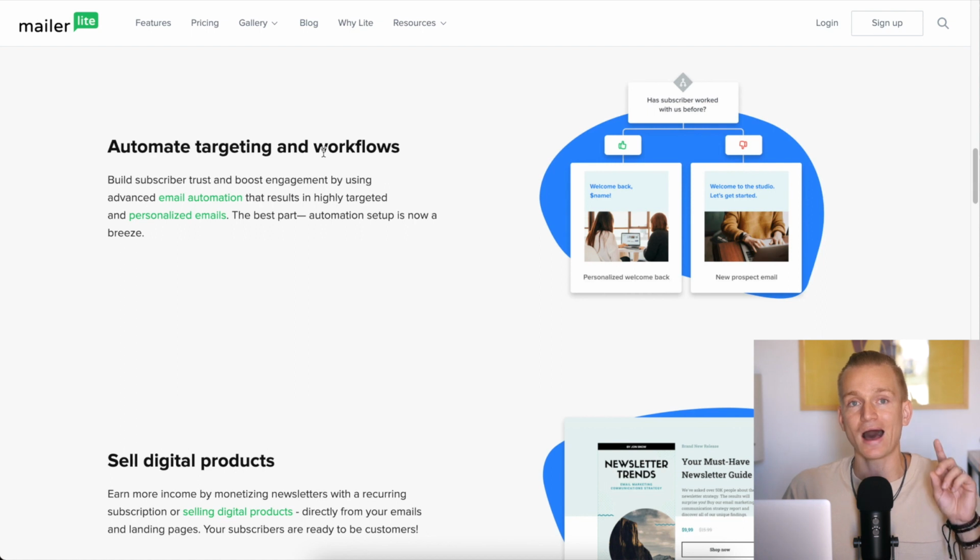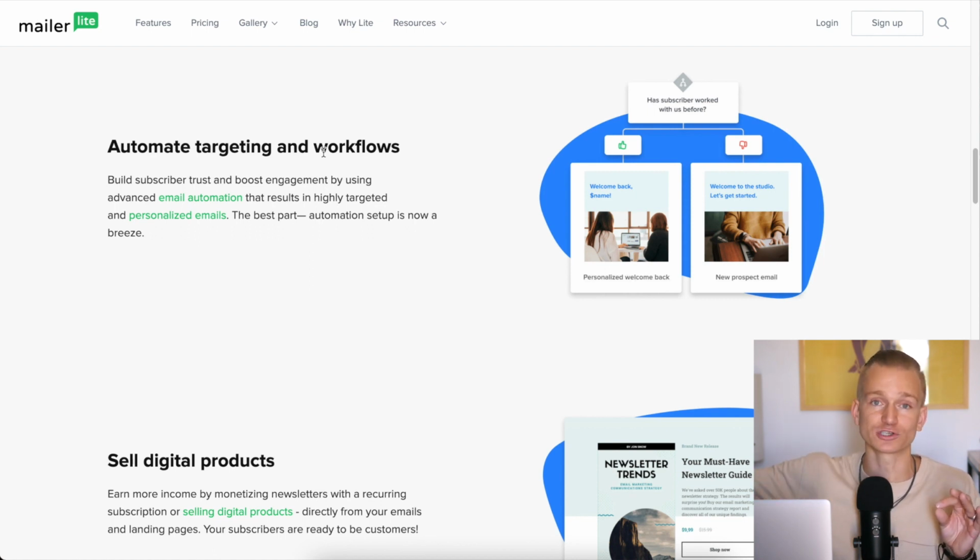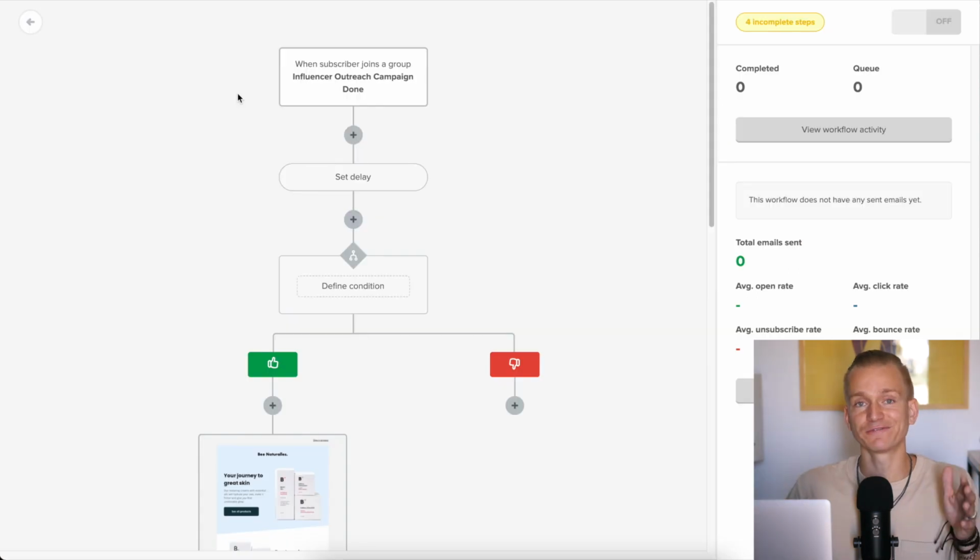The only reason why I suggest you also look into GetResponse and ActiveCampaign is that there are a couple of things that I think are very important that you can't, unfortunately, do with MailerLite. But if you compare MailerLite to all of the other softwares aside from GetResponse and ActiveCampaign, you will get all of the tools that all of the other email marketing softwares have, and you're going to get that for a much lower price. And I'm going to discuss pricing later as well, because there are some things to take note of with that also. So the first thing we want to look into, and this is probably the most important part when it comes to email marketing, is automations.